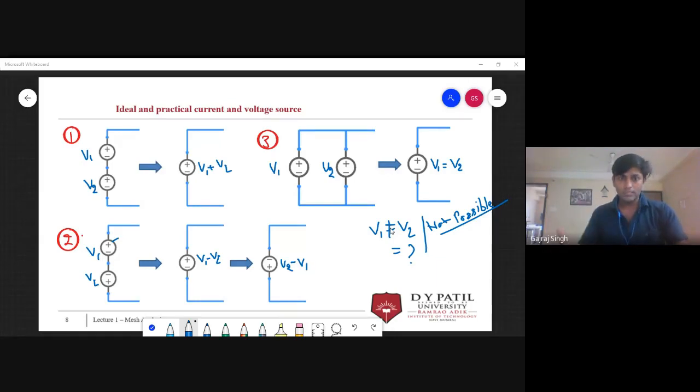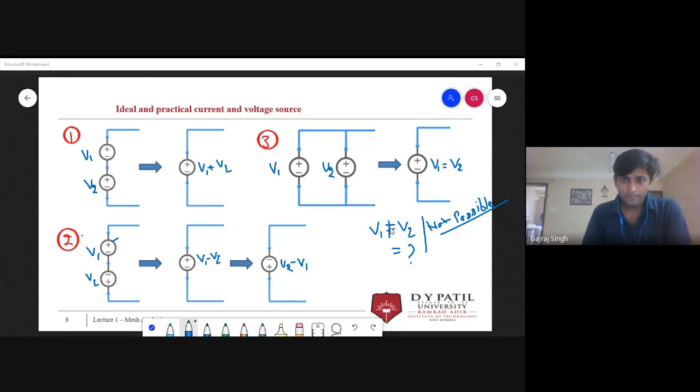So this is a current, this is a source. What do you think about it? You are having two batteries and you can connect them parallel. If you will connect them parallel, what will happen? If suppose those are having different voltages.